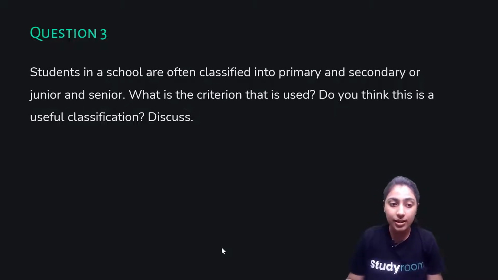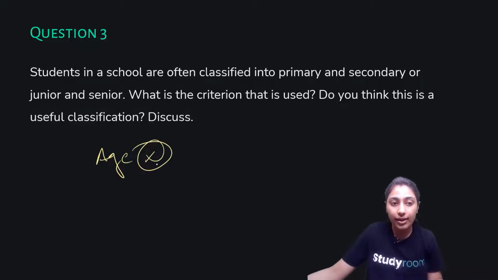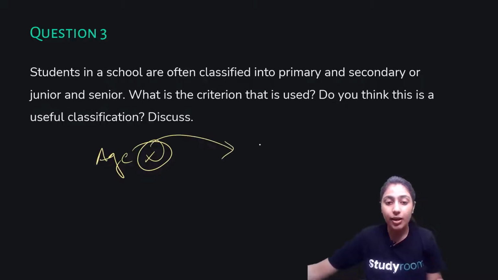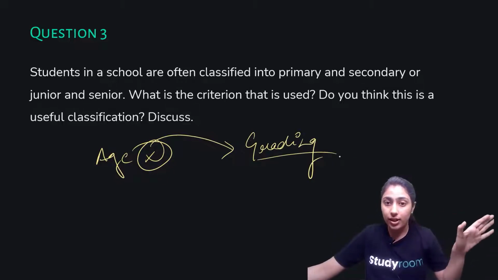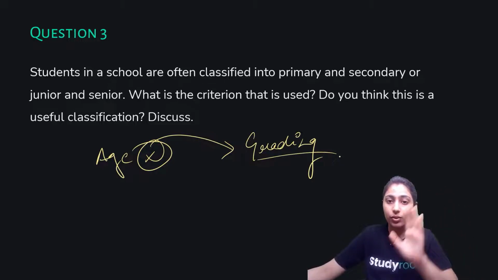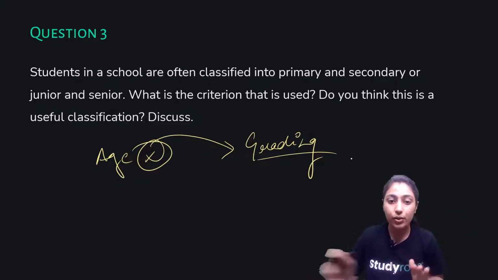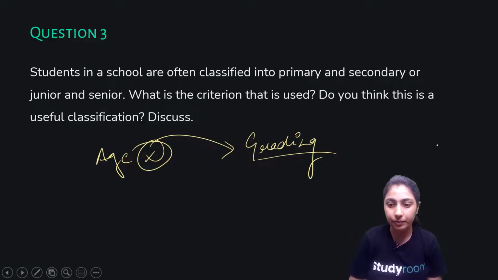So this is basically a very useful criteria because you cannot categorize all the students based on their age. That is the reason that we use the grading system where we classify students as, this belongs to this grade, so that's primary, this belongs to this grade, so that's secondary. So this is the main reason.